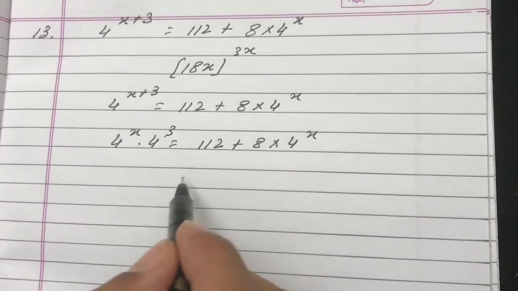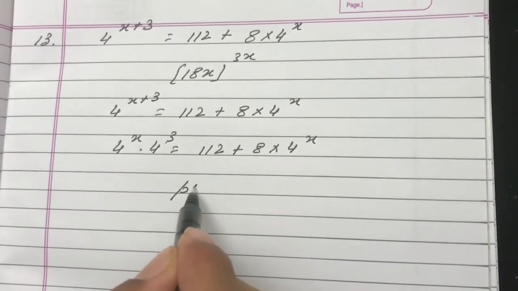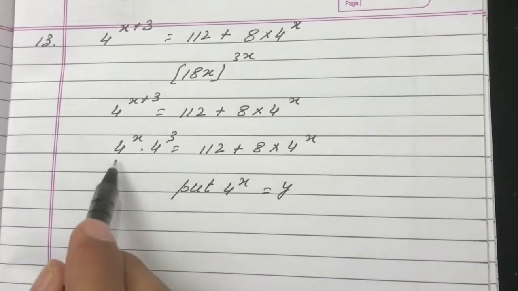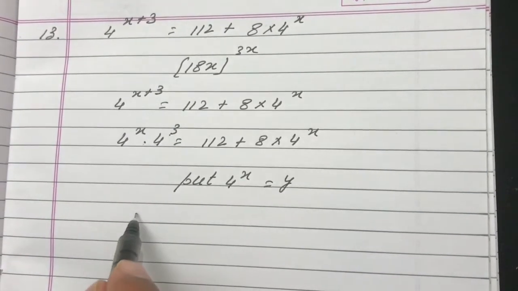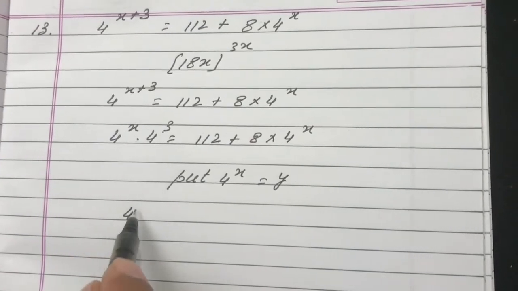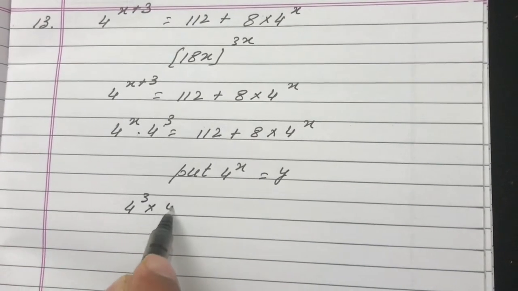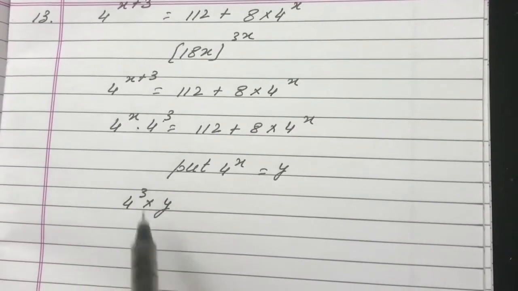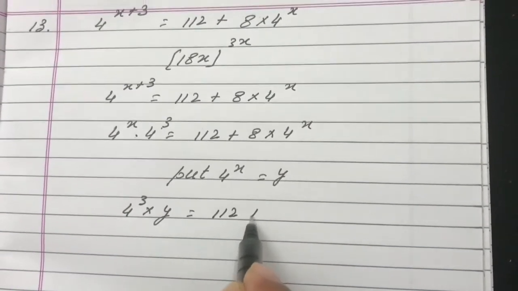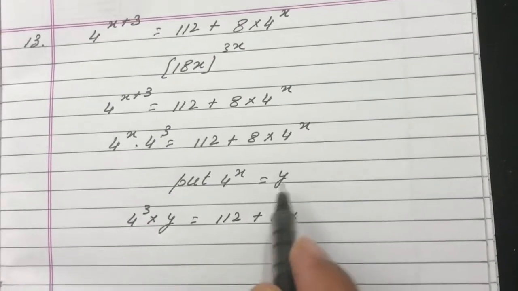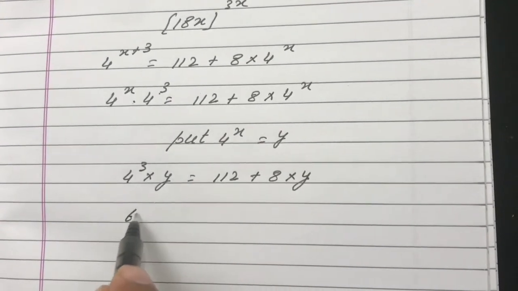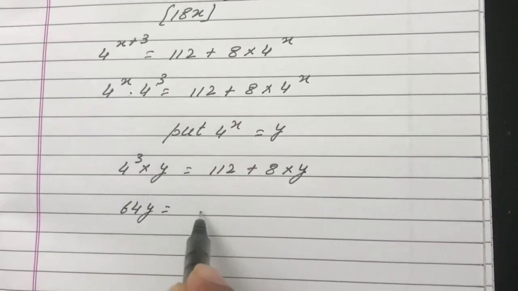Now put 4 raised to power x as y. It will become 64y, 4 raised to power 3 into y. In place of 4 raised to power x, I write y, so 64y is equal to 112 plus 8y. 4 raised to power 3 is 64.